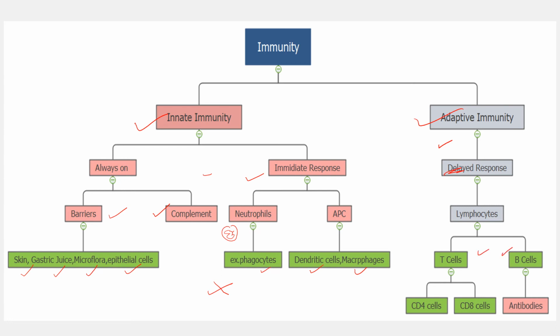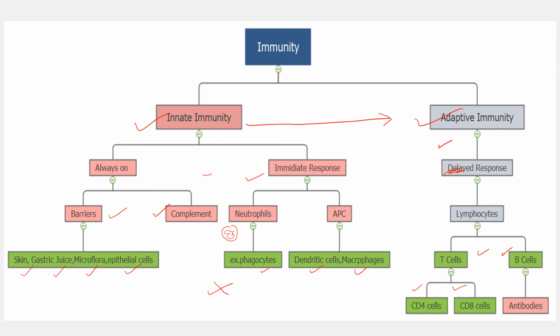T cells, for example CD4 cells and CD8 cells, while B cells produce the antibodies. And they produce an immune response against the foreign invaders or the bacteria. In this way innate immunity is actually interconnected with the adaptive immunity, you can say.